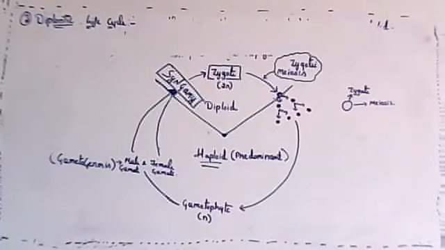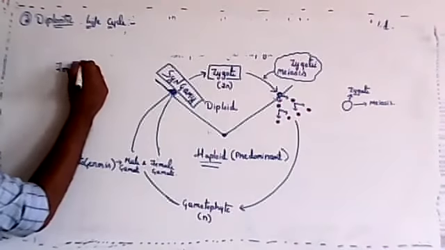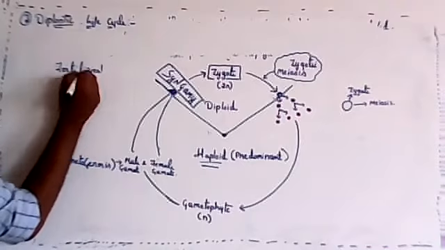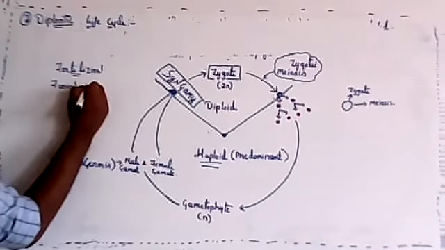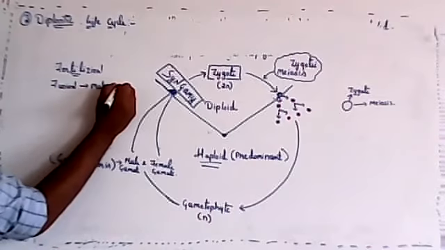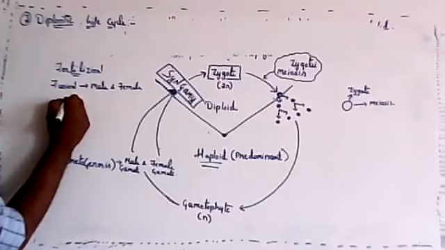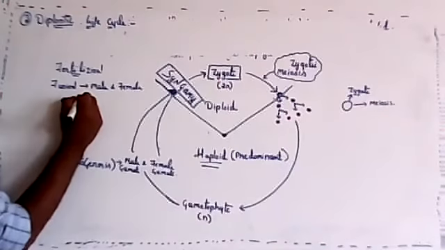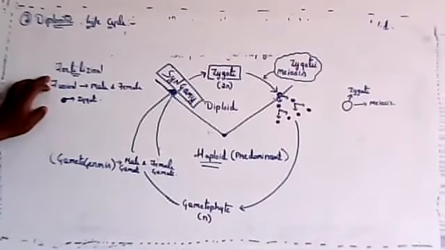What is the difference between fertilization and syngamy? Fertilization means fusion of male and female gametes. After the fusion of male and female, it forms a zygote.